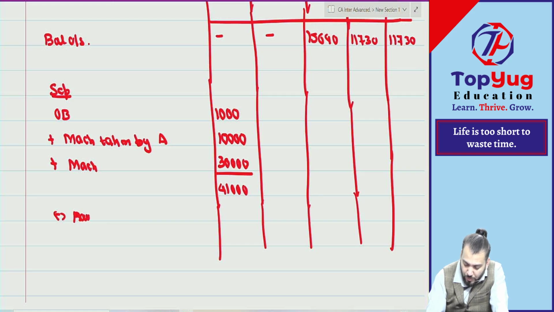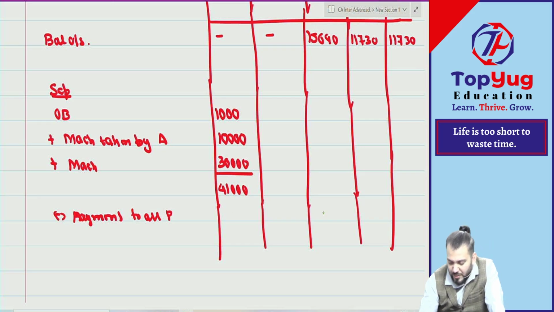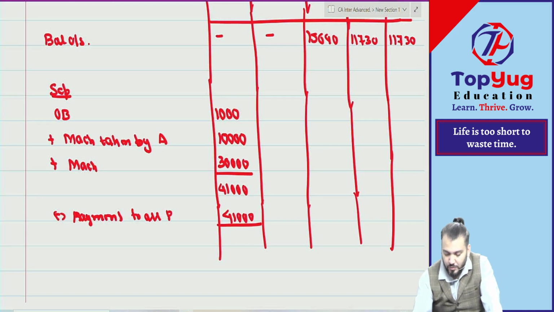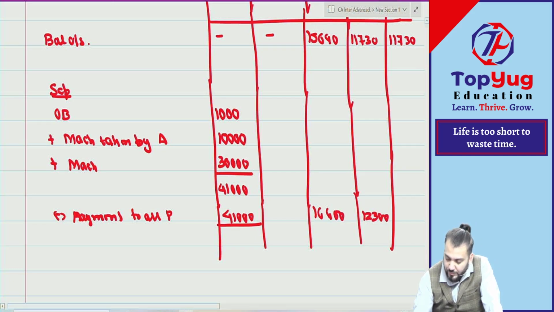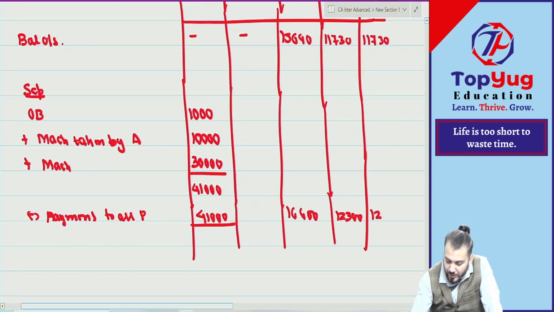Payment to all partners in PSR. Tell me, distribute 41,000. 16,400, 12,300, 12,300. Means you are making more payment.